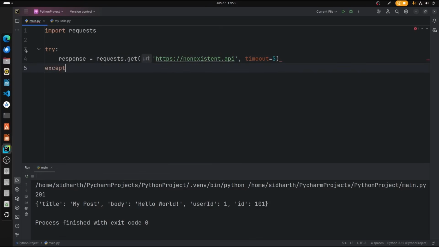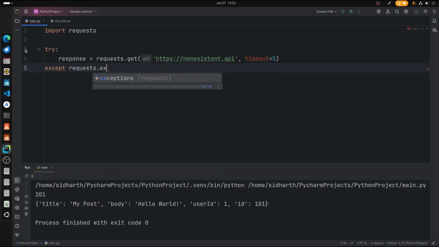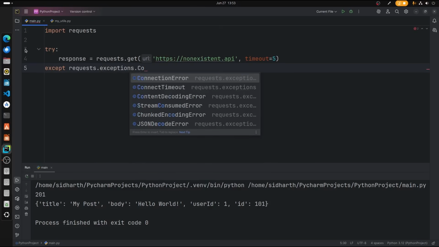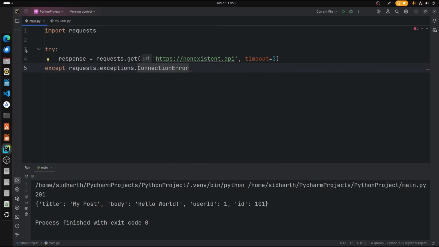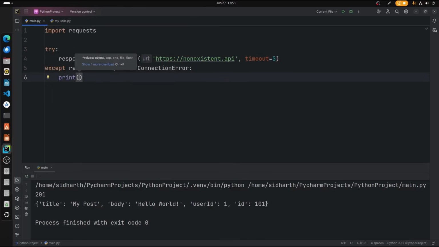So let's type an except block. So except requests.exceptions, and what type of exception do we get? ConnectionError, right? So ConnectionError, because this URL does not exist. So we're going to get a connection error because we failed to connect, right? So print what we're going to get: failed to connect.